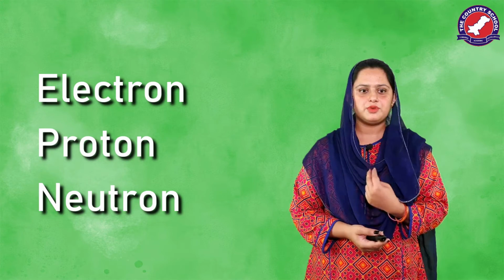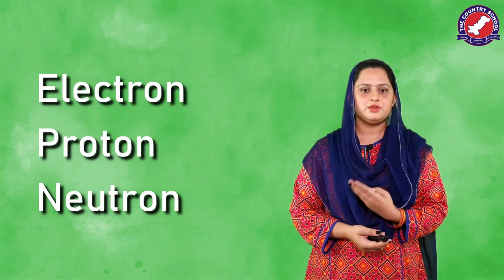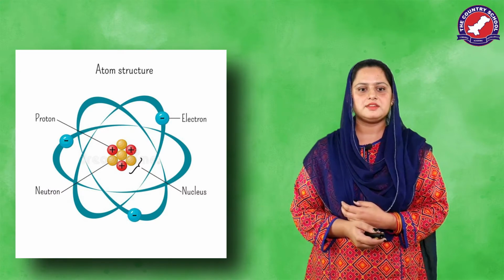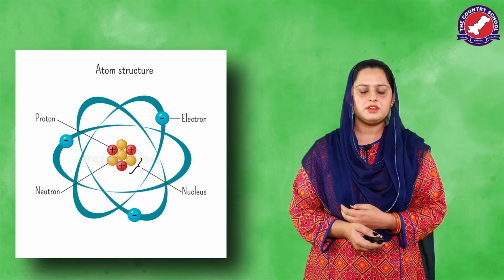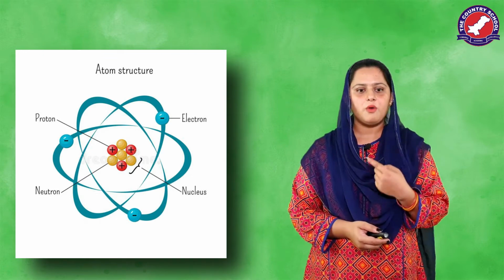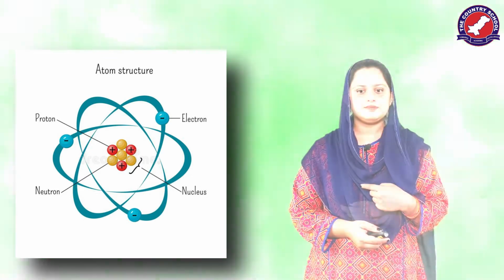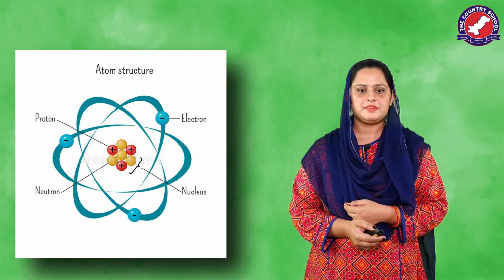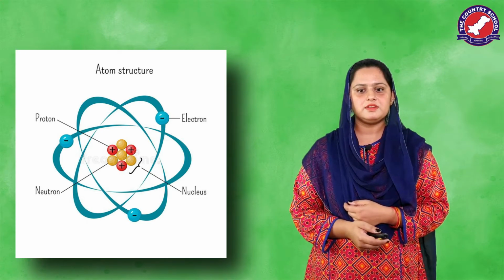But what is an atom made up of? Atoms are made up of three things: electron, proton, and neutron. Proton and neutron remains in the center of the atom, which is called nucleus, while there are orbits around the nucleus, and the electrons revolve in those orbits, like as our planets revolve around the sun.